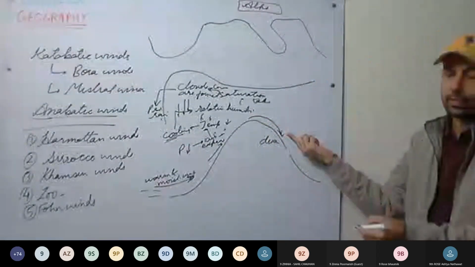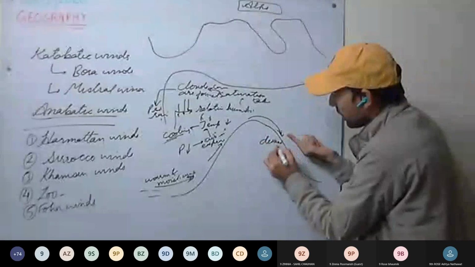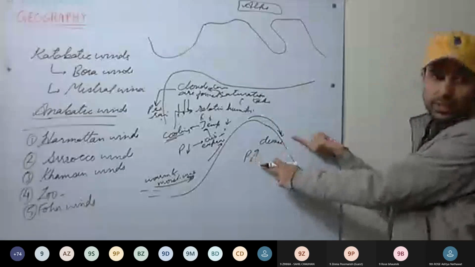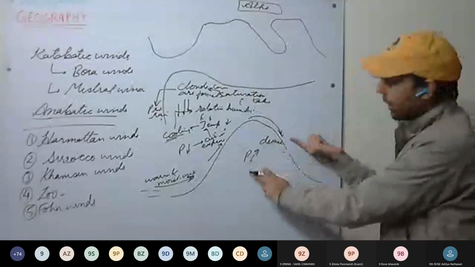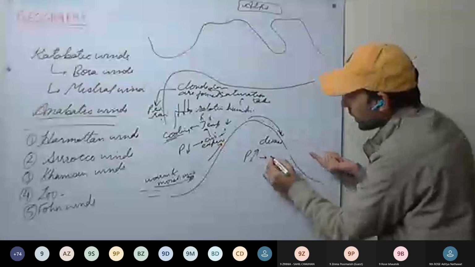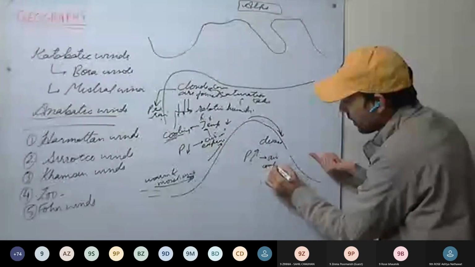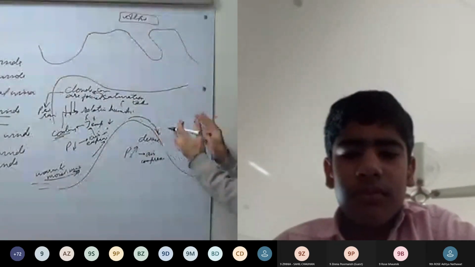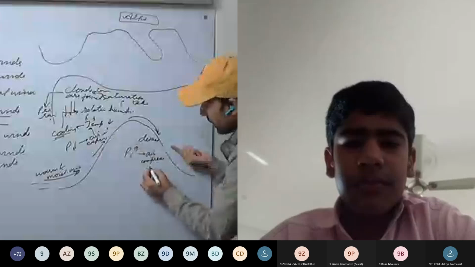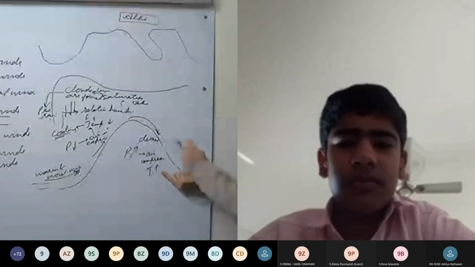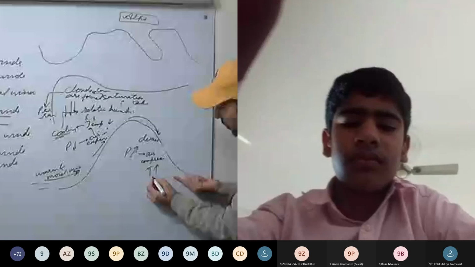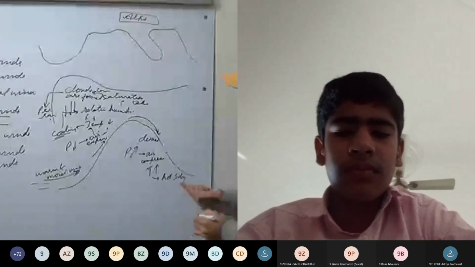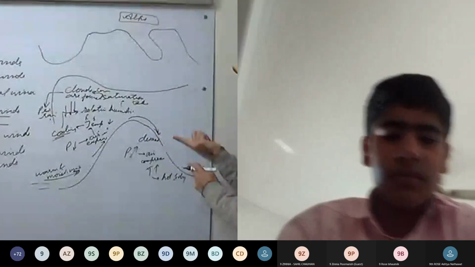Now, as the air descends, pressure will increase. As the air descends, pressure increases. Pressure increases, what will happen? Air will be compressed. As pressure increases, air gets compressed. It becomes more dense. More dense air, temperature increases. Temperature increases, heating of the winds takes place. So winds become hot. It becomes hot and dry. These winds become hot and dry.